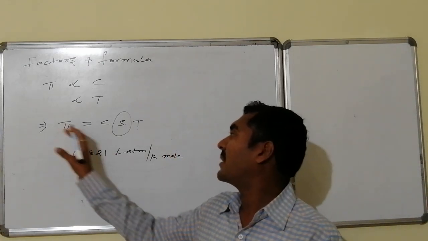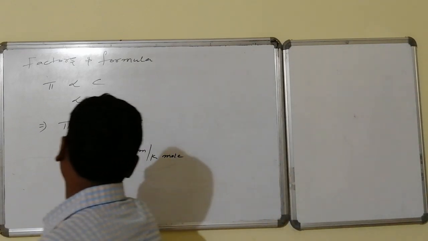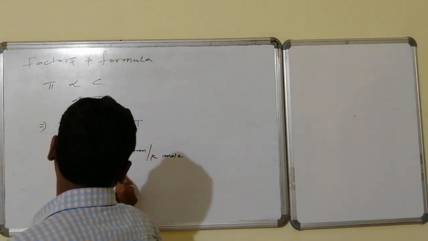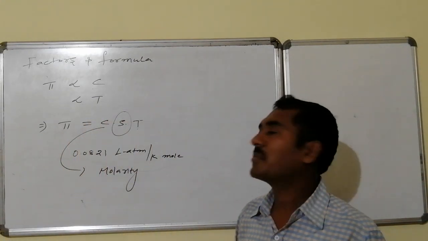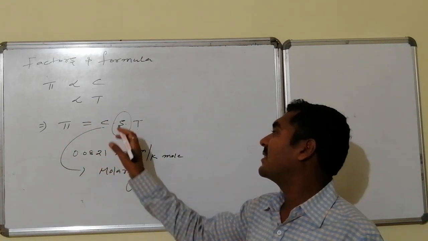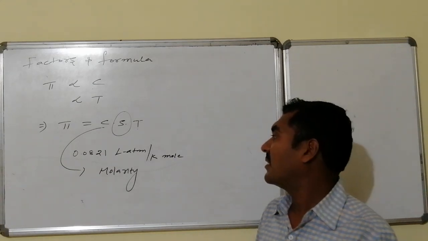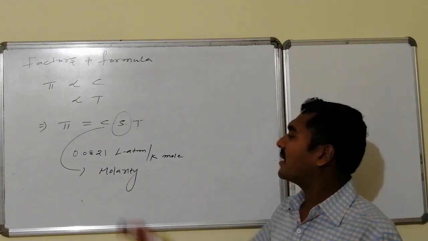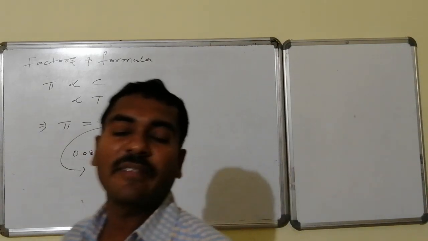Here also pi is equal to C into S into T, where C is the concentration in molarity. What is the unit present here? This is concentration in molarity, this is the universal gas constant, 0.0821 liter atmosphere per mole Kelvin and all other derived units, and T is the temperature in kelvins.